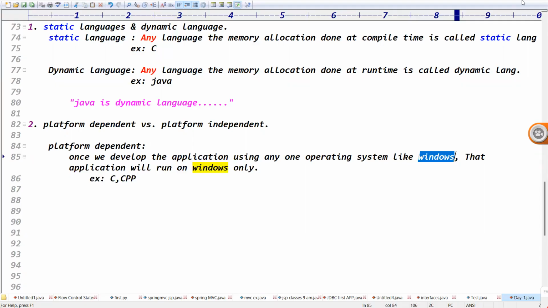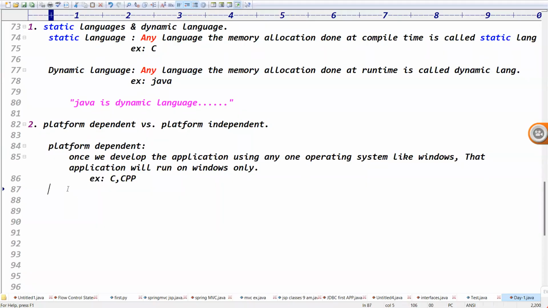You got the point, right? C language projects, once developed using Windows, run on only Windows. Tell me, do C language and CPP language projects support one operating system or multiple operating systems? One operating system. They support only one operating system, right?